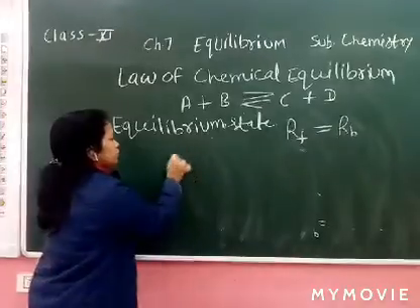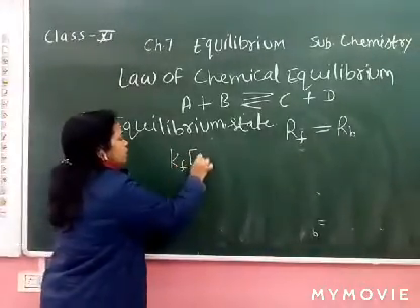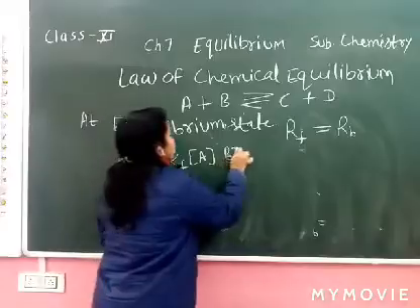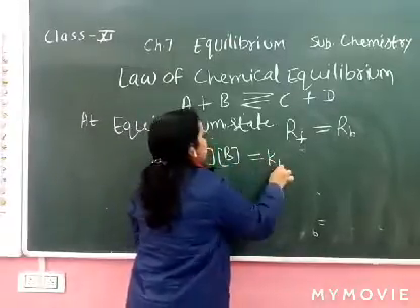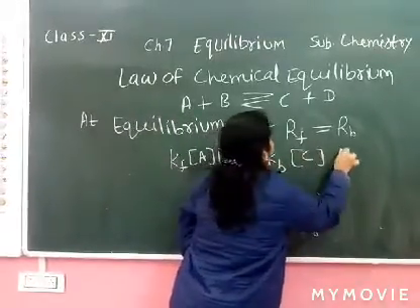Now write down both equations: Kf [A][B] and Kb [C][D].